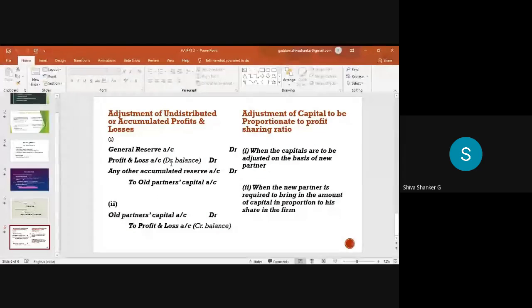Here, profit and loss accounts. Credit balance means will be debited, and debit balance means will be credited.